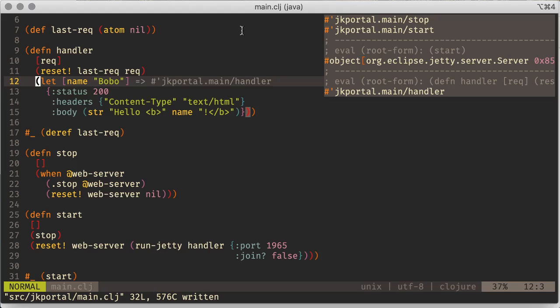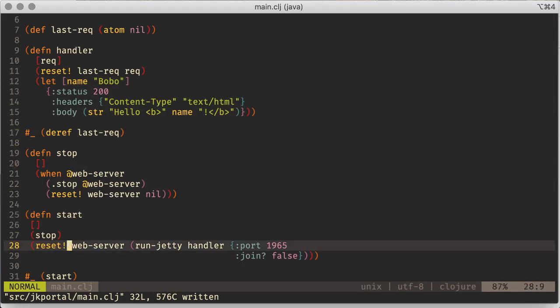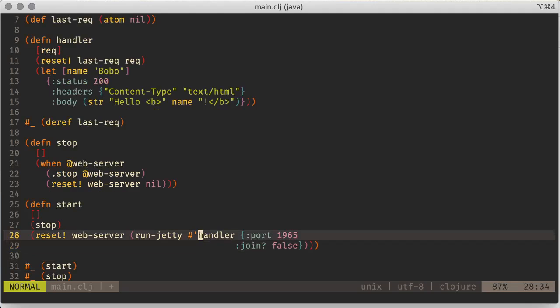And I will go back to our web server, command R. Oh, what the heck, it's still world, but there's a reason for that. The reason is when we gave our handler to the web server, we gave a pointer to the function to the web server, but the problem is we changed our function and the web server was unaware of it. So I won't explain exactly how this works, but there's a way to fix this. I just had to do this. Put a #' before handler.